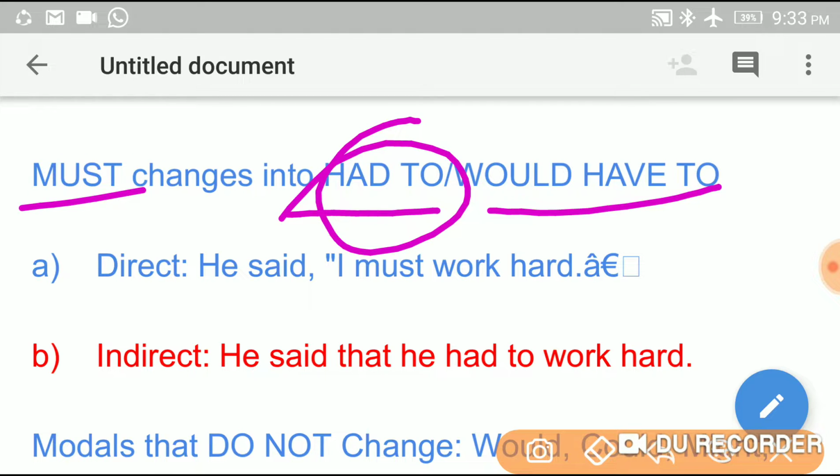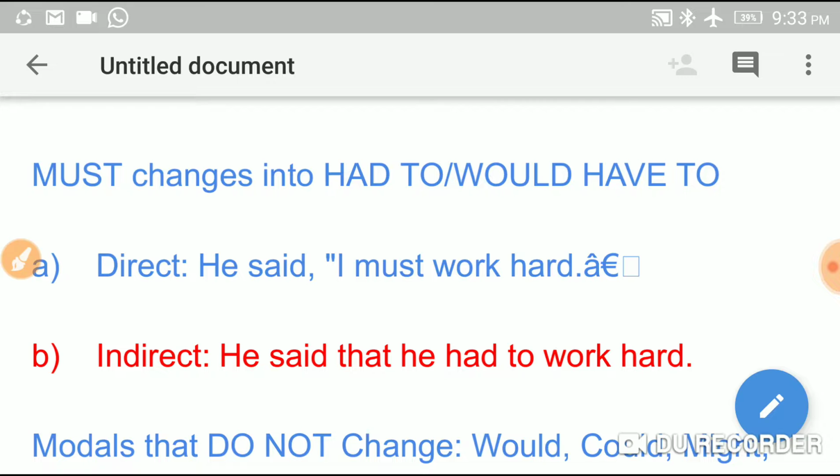He said, I must work hard. Okay. So he said that he had to work hard. So here always must changes into had to.